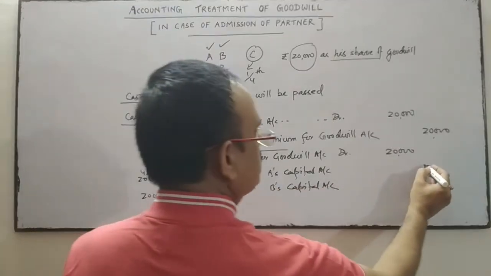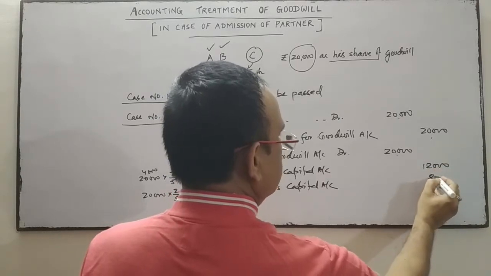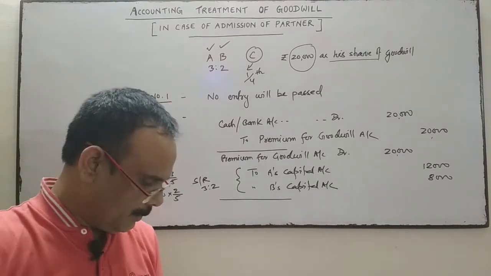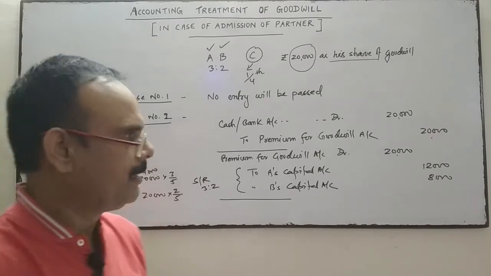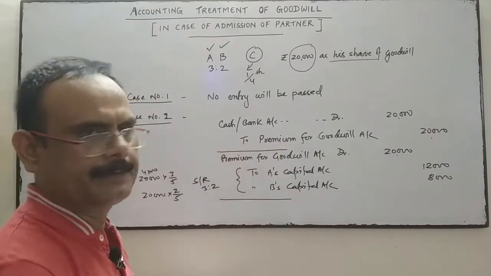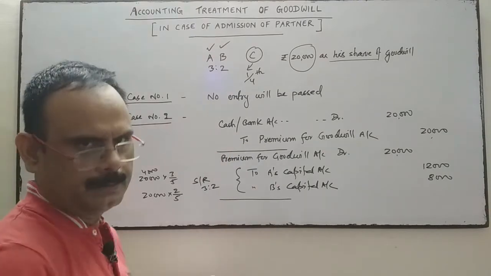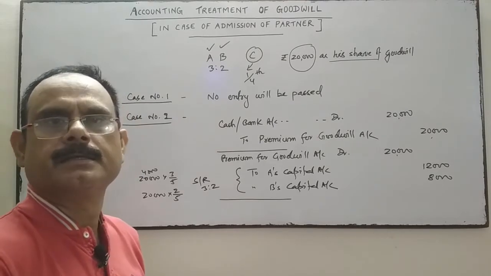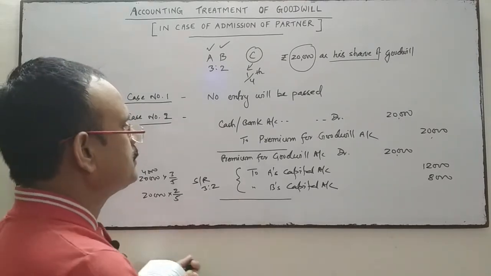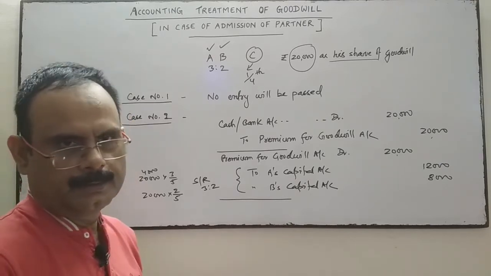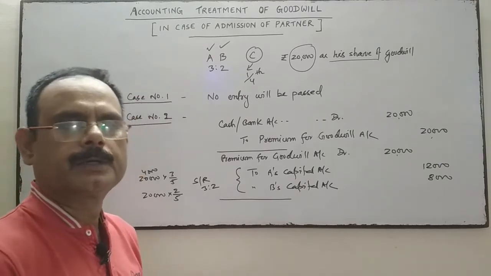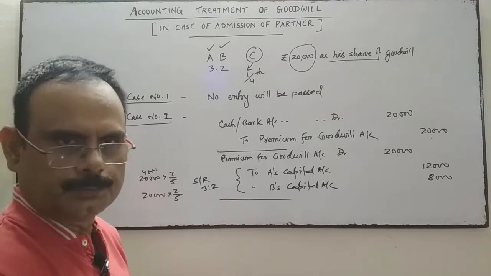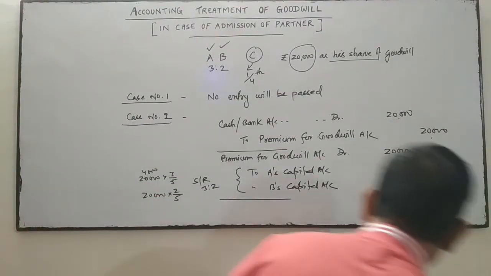So 12,000 and 8,000 respectively. So these two entries will be done. In case number 2, goodwill is retained in the firm. The narration will be very simple: the first entry is the amount of goodwill brought in by the new partner C as his share of goodwill, and the second is the premium for goodwill transferred to the old partners' capital accounts in their sacrificing ratio, that is 3:2. So in case number 2, the entry will be like this.